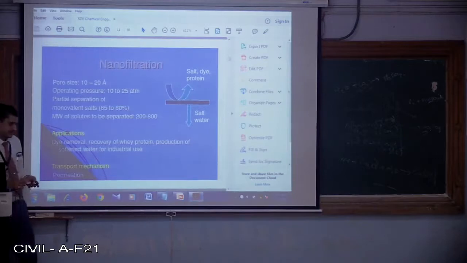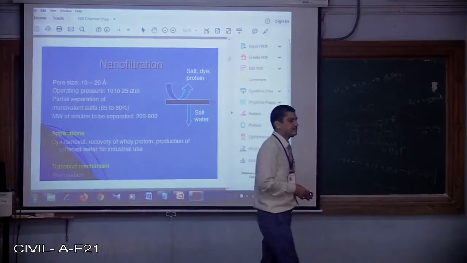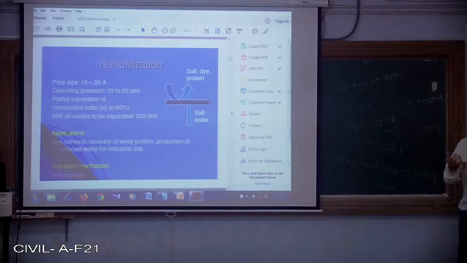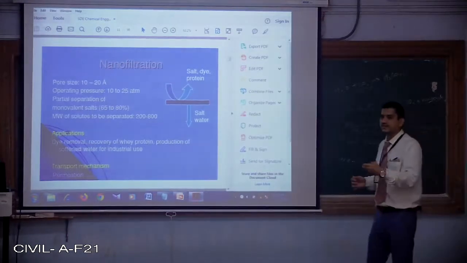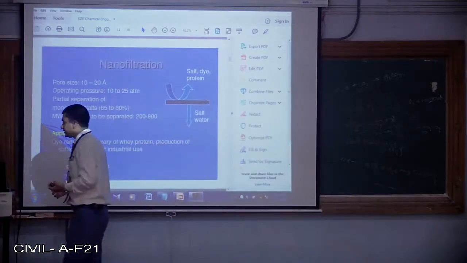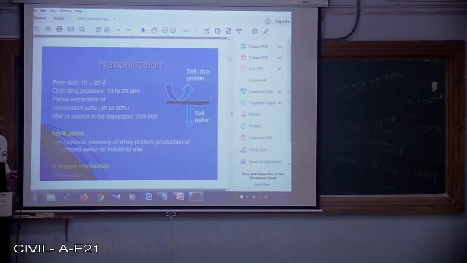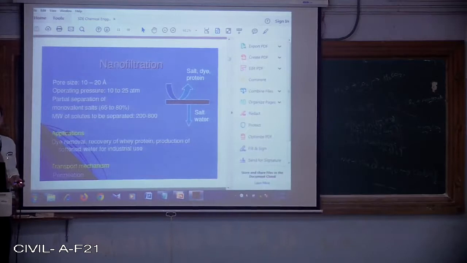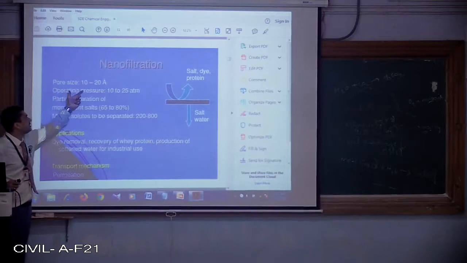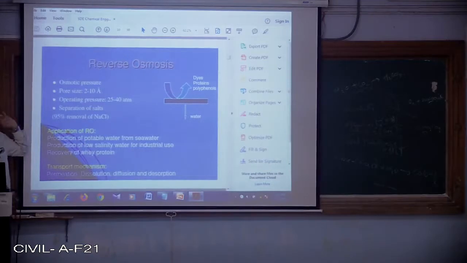Nanofiltration is one of the important ones. Again, nowadays, if you check, many of the professors in the IITs, NITs or other universities are talking about nanotechnology, nanosensors, nanofiltration techniques. That means I am now talking about nanofiltration. In nanofiltration, what will be the opening size of this particular material? The opening size will be between 10 to 20 angstrom units. In the earlier one, it is between 2 to 10 angstrom units.